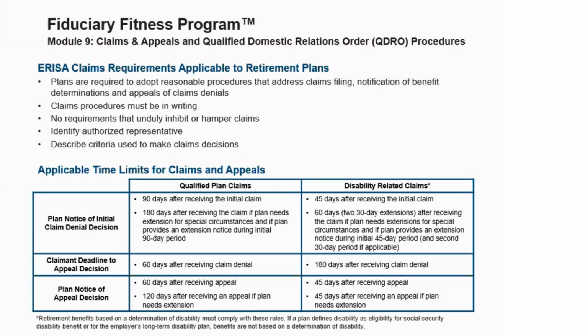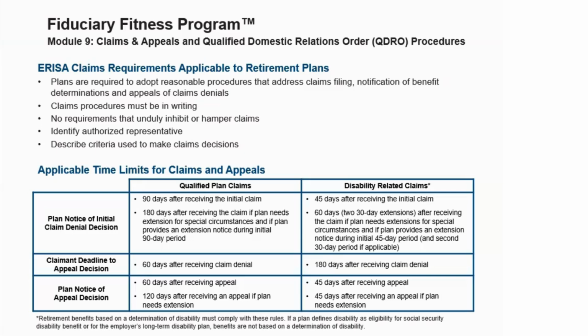There are certain applicable time limits for claims and appeals, and they're noted on the chart on this page. So let's review them briefly. Plan notice of claim or initial claim denial decision. Well, this has to be done within a 90-day period after receiving the initial claim, or 180 days after receiving the claim if the plan needs an extension for special circumstances, and if the plan provides an extension notice during the initial 90-day period. That's for qualified plan claims.